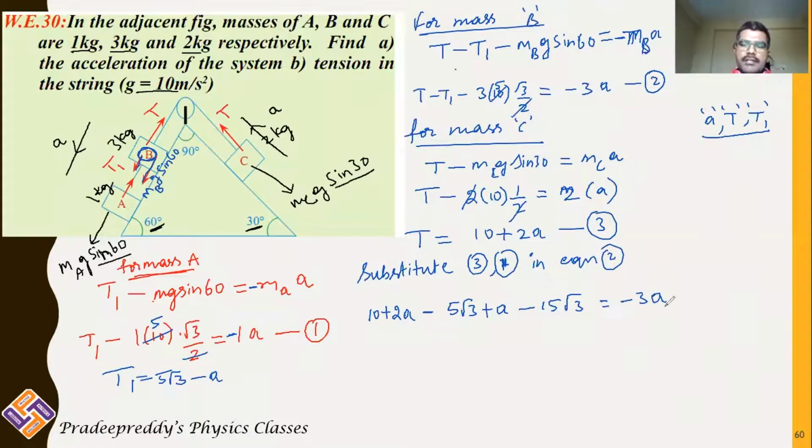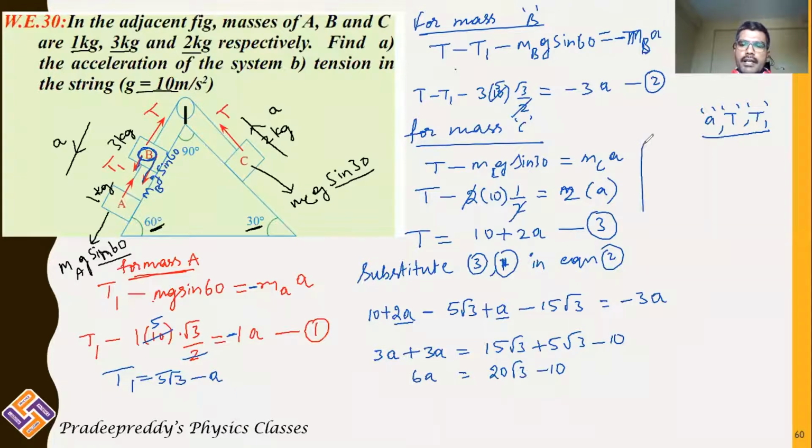So in all these terms, there is only 3A. A is unknown quantity. 2A and A, that is 3A. And the other side it is minus 3A. Coming to this side, it becomes plus 3A, which is equal to 15 root 3. 5 root 3 also goes to the other side. 10 also goes to the other side, minus 10. 15 plus 5. It will be 20 root 3 minus 10 is equal to 6A.